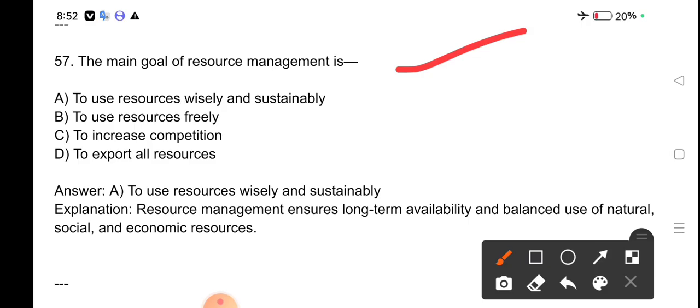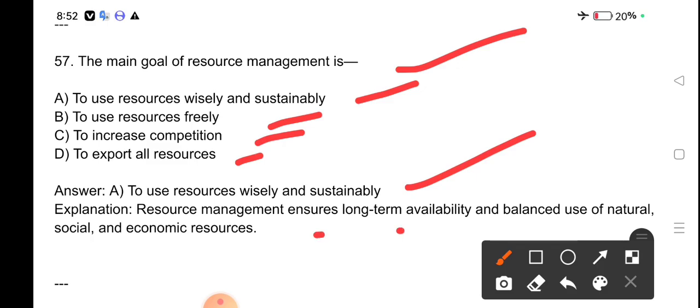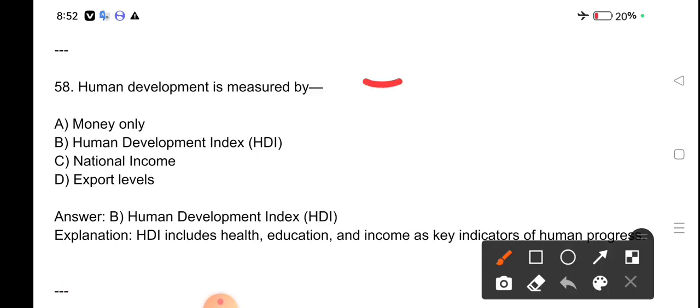The main goal of resources management is to use resources wisely and sustainably. Resources management ensures long-term availability and balanced use of natural, social and economic resources. Human development is measured by HDI, Human Development Index. HDI includes health, education and income as key indicators of human progress.